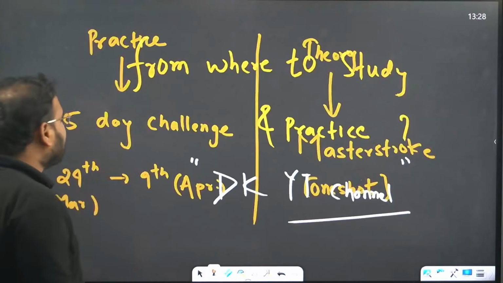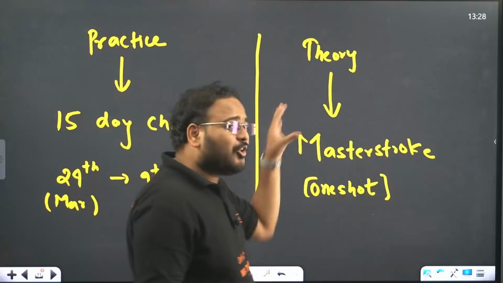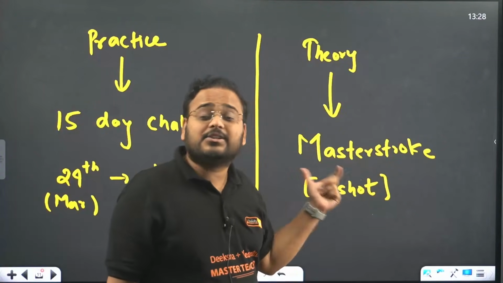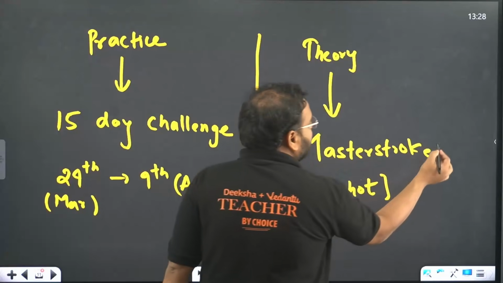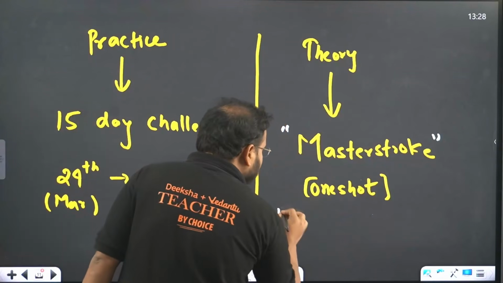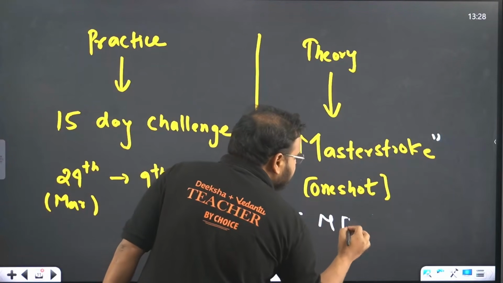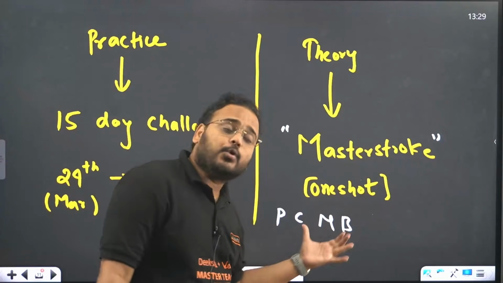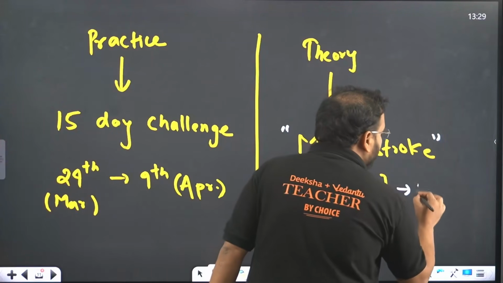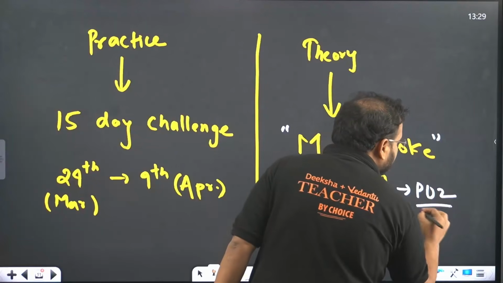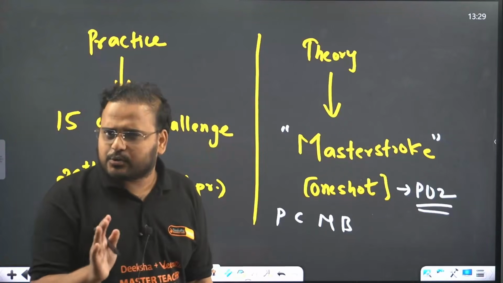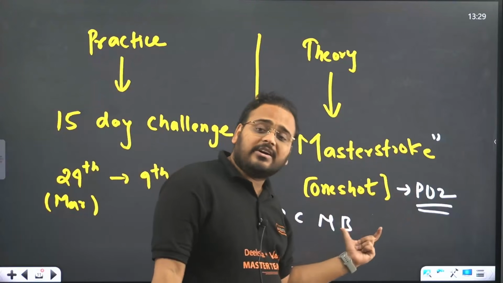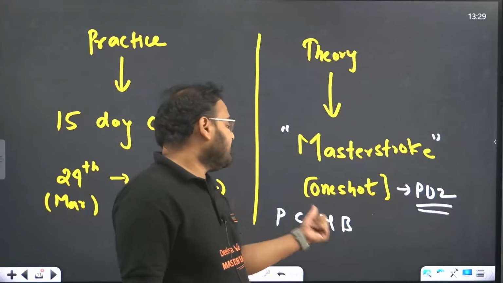Let's try to understand what we're going to do. For theory, do you remember something called master stroke? We have done this chapter wise for PU2. This is a master stroke subject wise, meaning you have this for PCMB: physics, chemistry, maths, biology. You have one-shot lectures. For PU2 we have already released these chapters. For PU1 it's coming up very soon, just stay tuned. In a day or two you'll have the announcement. But for PU2 already given to all of you for physics, chemistry, maths and biology.